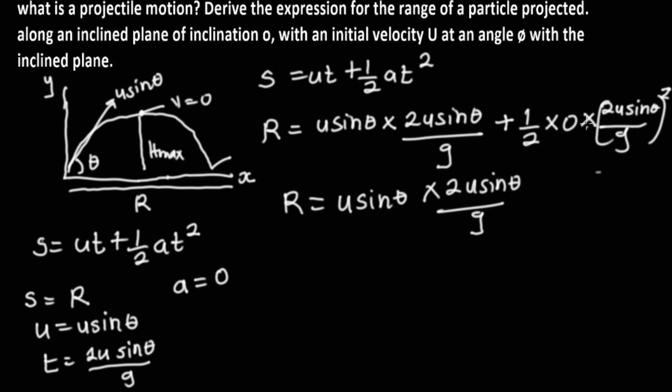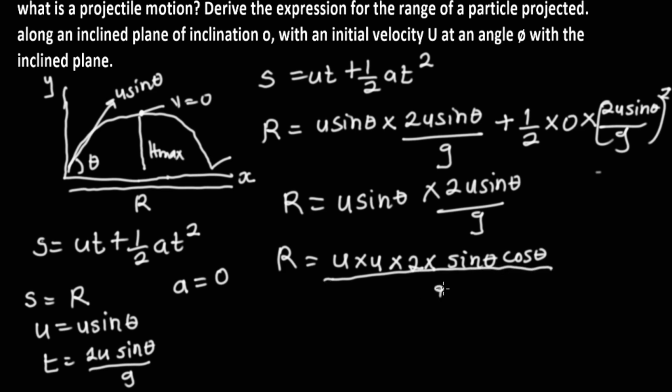Now this other part is 0 because all these things are multiplied by 0, so they automatically become 0. We'll be left with this. So the range becomes u times u, taking like terms, multiplied by 2 times sine theta cos theta. I just collected like terms. For those of you that may not have a good foundation, this is what I just did. So u times u is going to give me u square, times 2 sine theta cos theta over g.